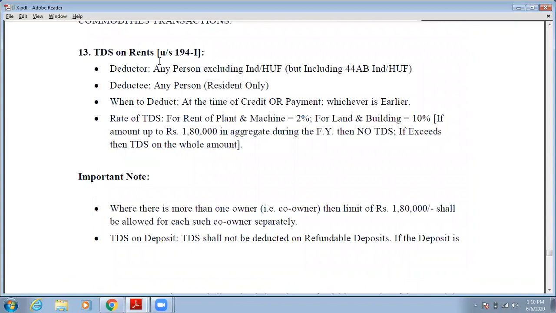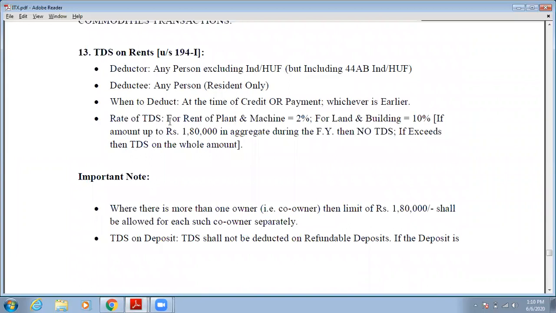So, do you have to deduct the tax on rent? See what this provision is. Who will be the deductor? Any person excluding individual and HUF. So the deductor may be any person excluding individual and HUF. Who will be the deductee? Any person, but that person must be resident only. When to deduct such kind of TDS? At the time of credit or payment, whichever is earlier.